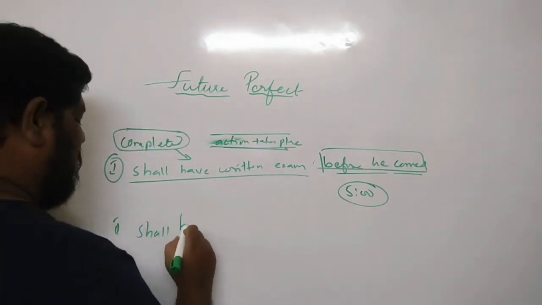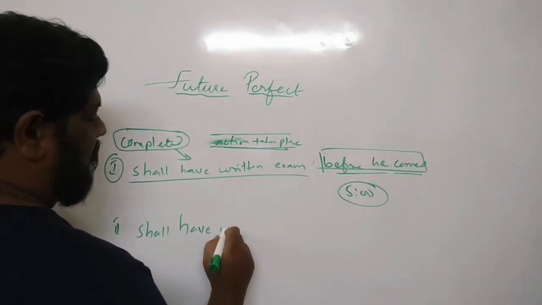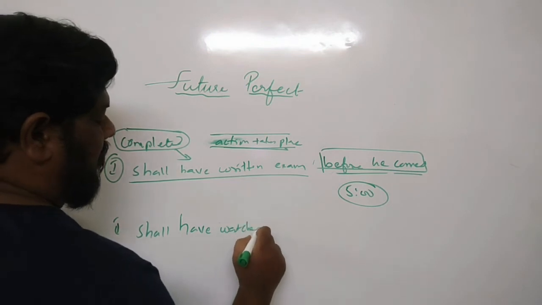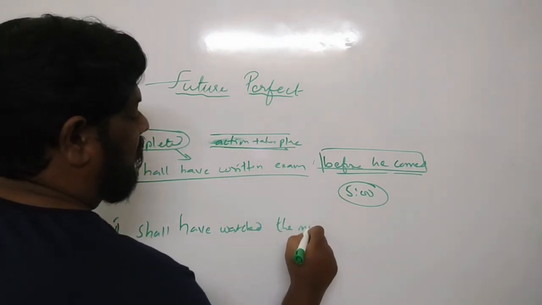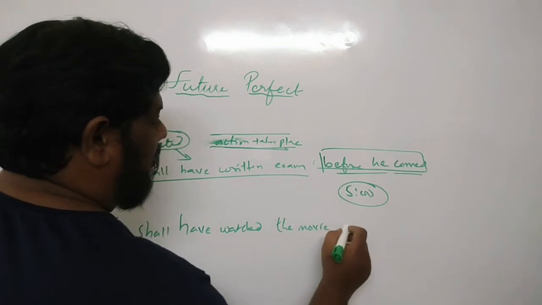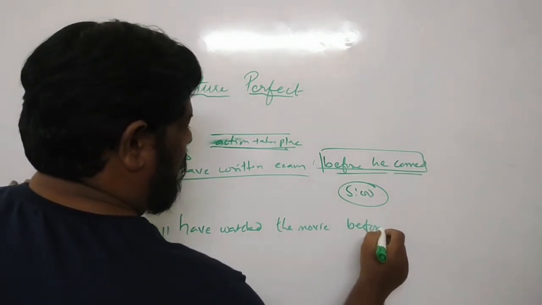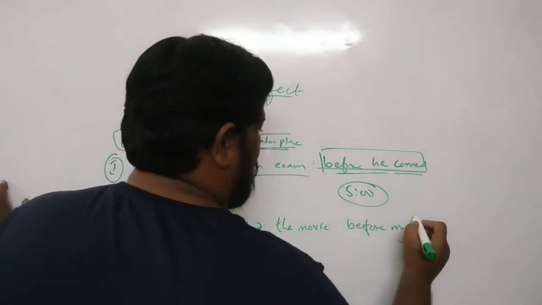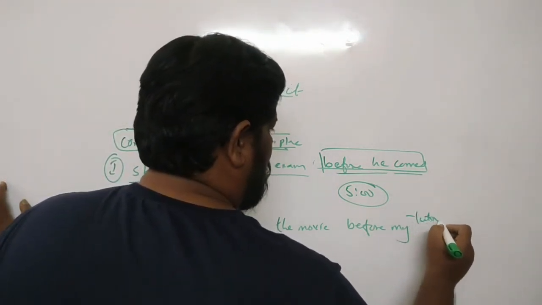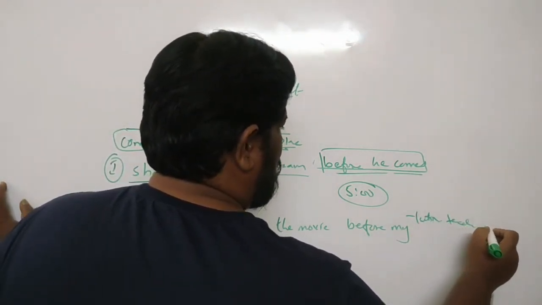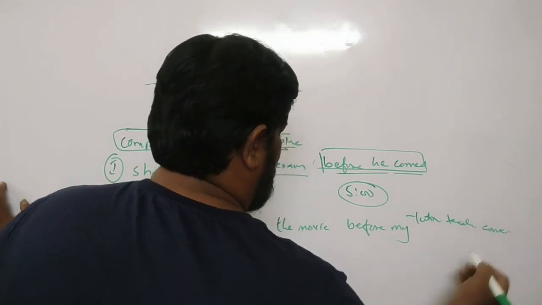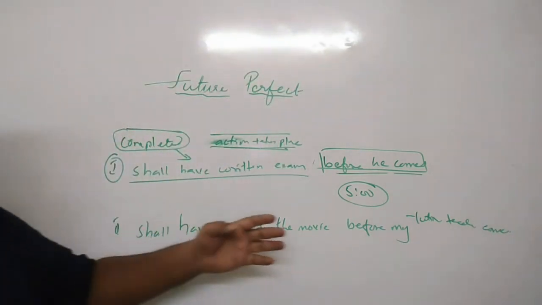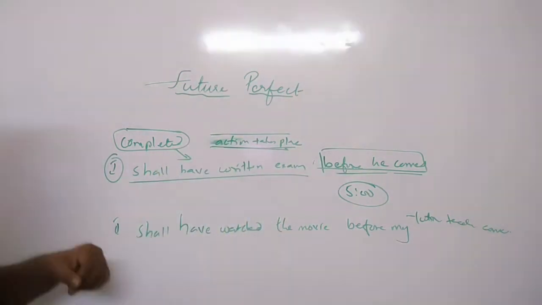I shall have watched the movie before my tuition teacher comes. So before his tuition teacher comes, what will be finished here?